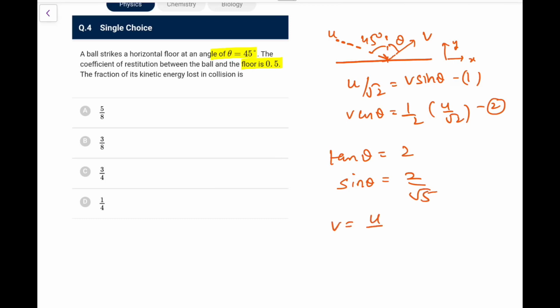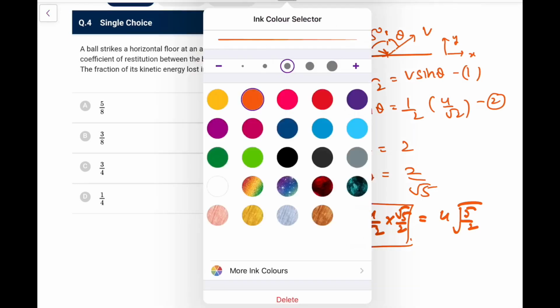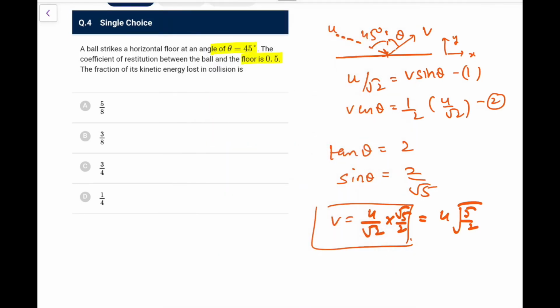So from the first equation, we get v equal to u upon root 10. Okay, it is 2, sorry, I just forgot it. This is 2 by root 5, so that was not right. So it would be u by root 2 upon sin theta, that is root 5 by 2. So it becomes u by root of 5 by 2. So the velocity becomes root of 5 by 2 times, that means the kinetic energy proportional to that will become basically